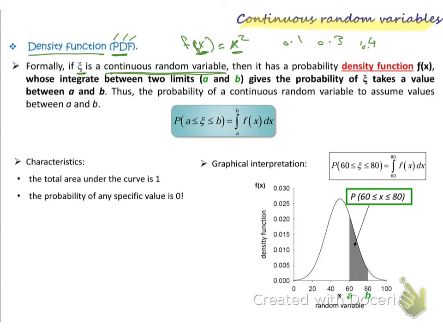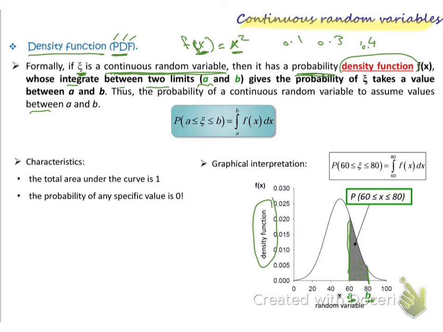So here, as we can see, if I have zeta, a continuous random variable, then it has a probability density function. This is the probability density function, whose integral between two limits, a and b, gives the probability that zeta takes values between a and b. So this gives the probability that the zeta value will take any number within this range between a and b. That's the probability of the continuous random variable to assume all the values between a and b.